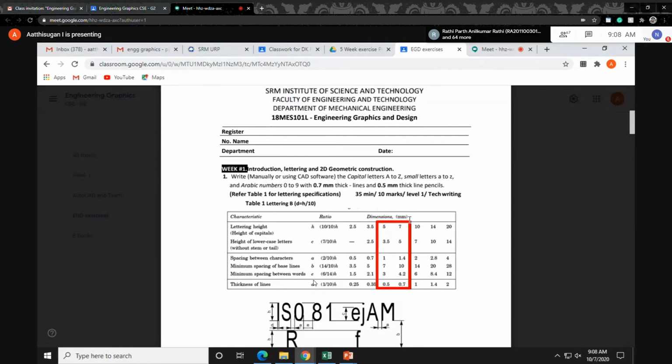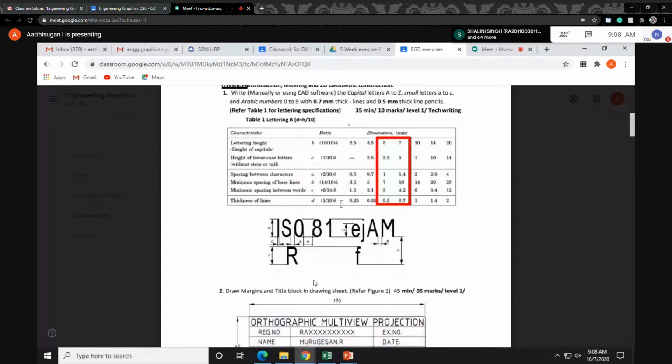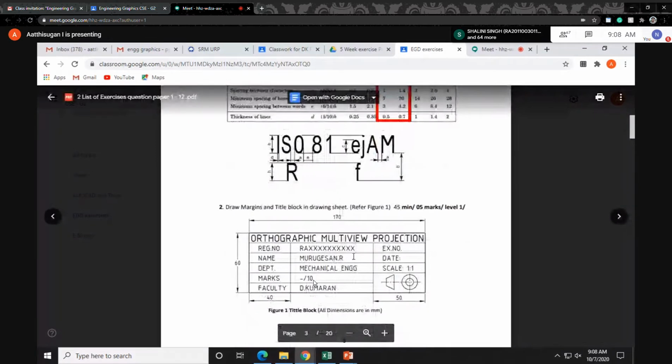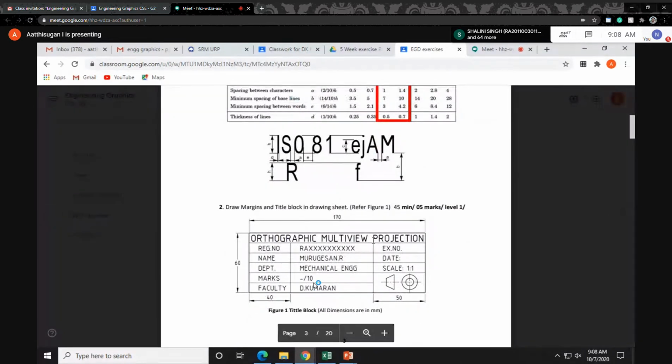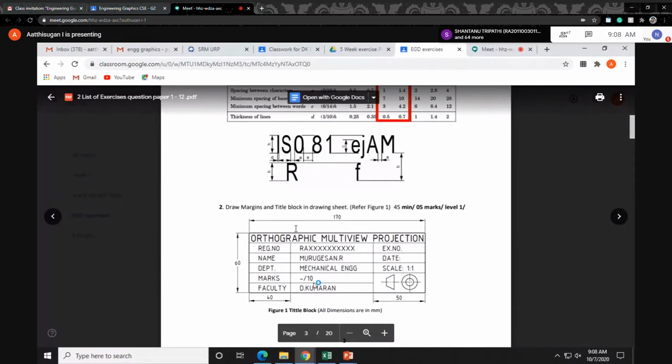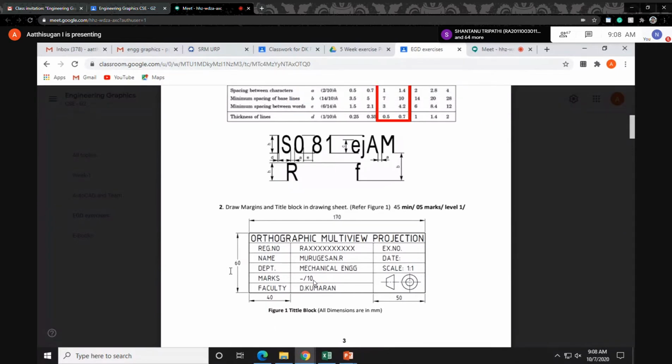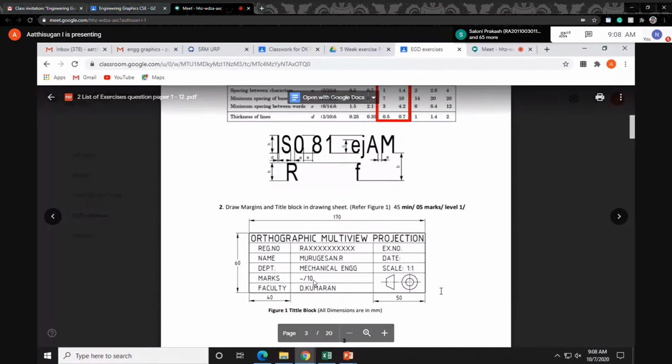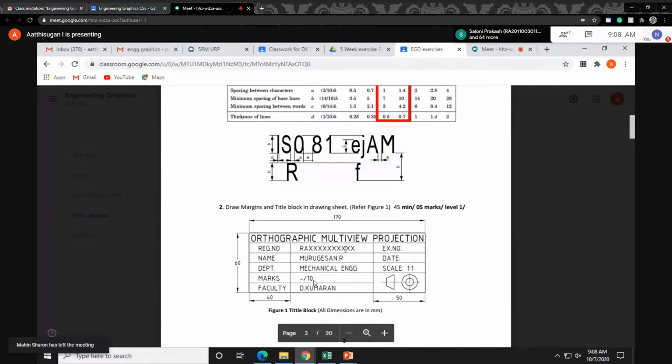Maximum people completed it. The second question is this title block. In the title block you have to draw the dimensions, everything given here. There is 170, then 60, then 40 mm for these headings like registration name, department, marks and all. Then here the last 50 you have to give, that is for exercise number, date, scale and all. This first angle symbol, I will tell you today, this week or else next week, we will discuss about this one.